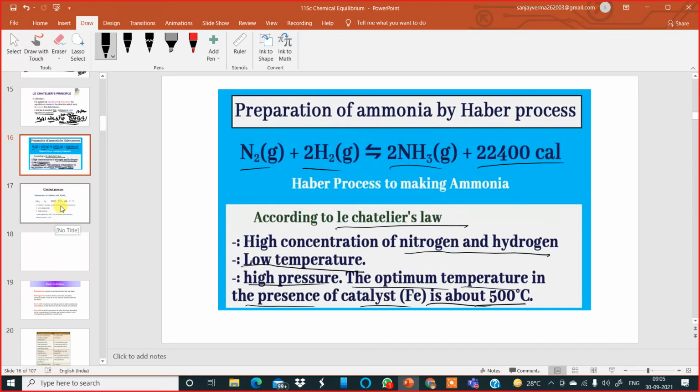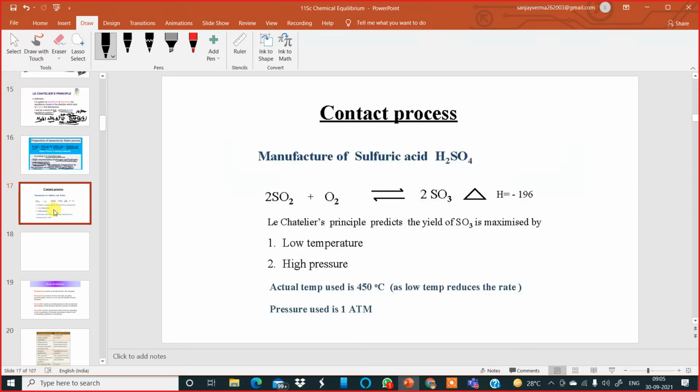Now one more example can be explained using Le Chatelier's principle, where we apply this principle in the manufacture of sulfuric acid, that is H2SO4, by the contact process. In the contact process, the reaction happening in the contact chamber is where sulfur dioxide gas and pure oxygen gas combine to give sulfur trioxide gas.